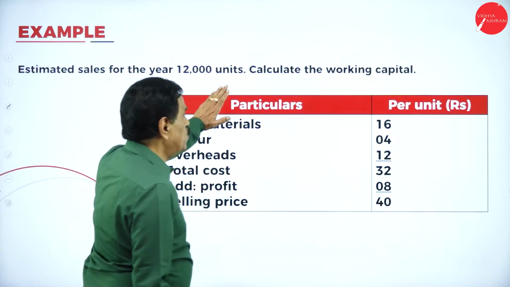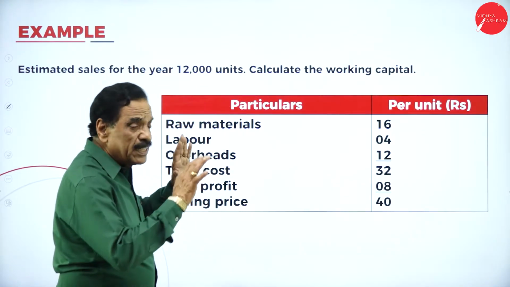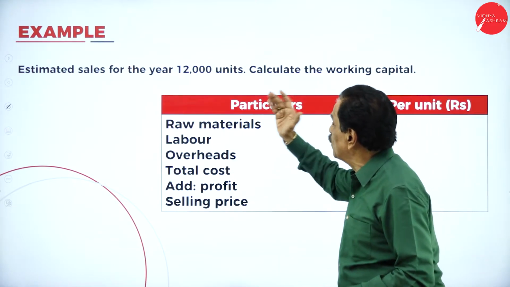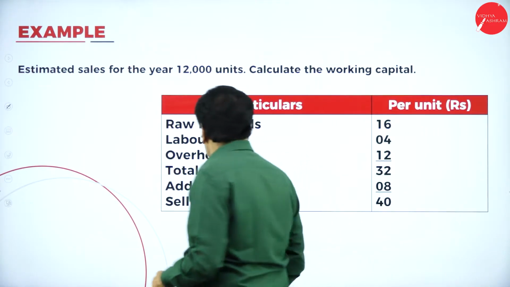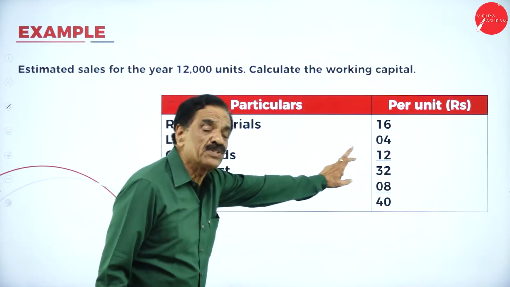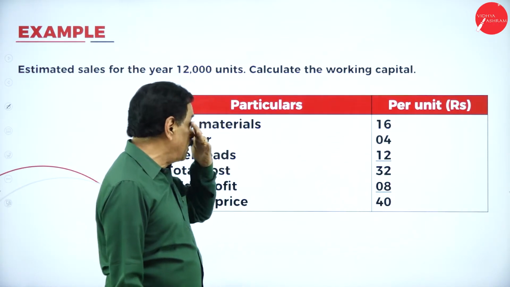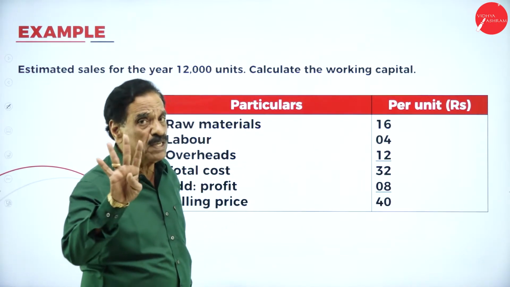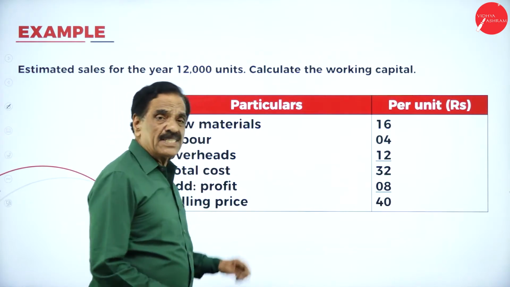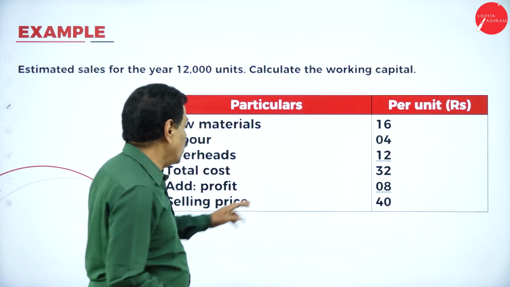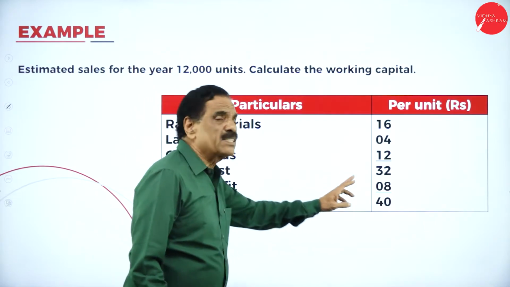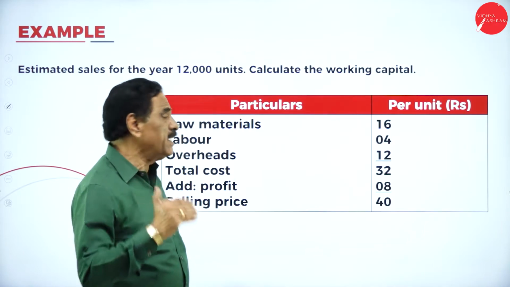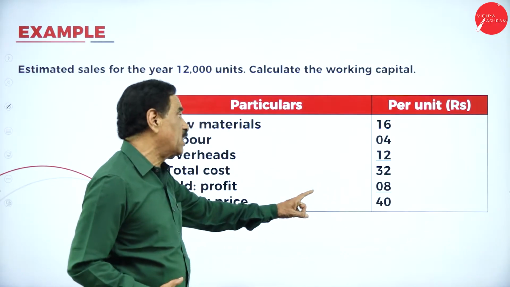Estimated sales for the year is 12,000 units. So for the entire year, they are going to sell how many units? 12,000 units are considered. Raw material per unit is 16 rupees. Labor or wages, you are going to pay 4 rupees per unit. Overheads, the indirect expenses, are 12 rupees. The total cost comes to 32 rupees. If we add the profit of that particular year, 8 rupees, the total selling price is 40.